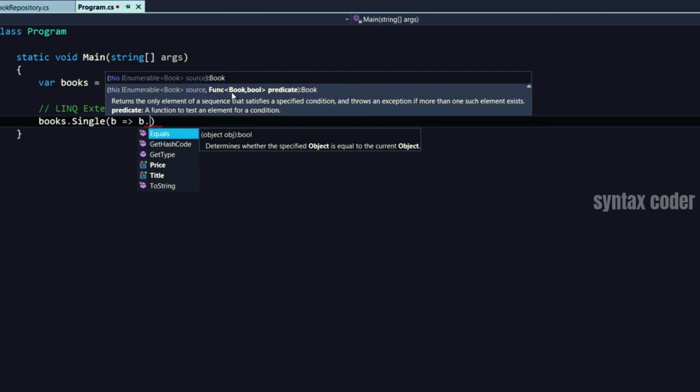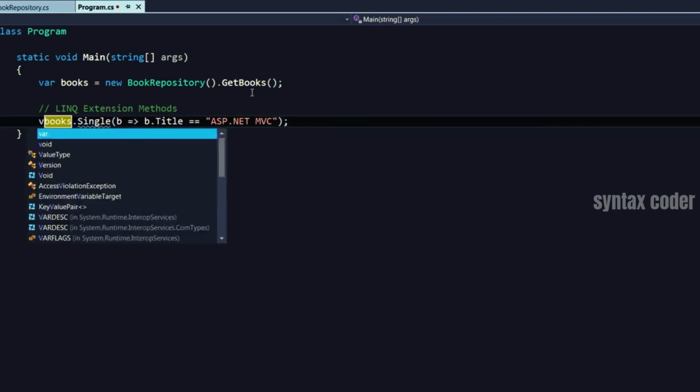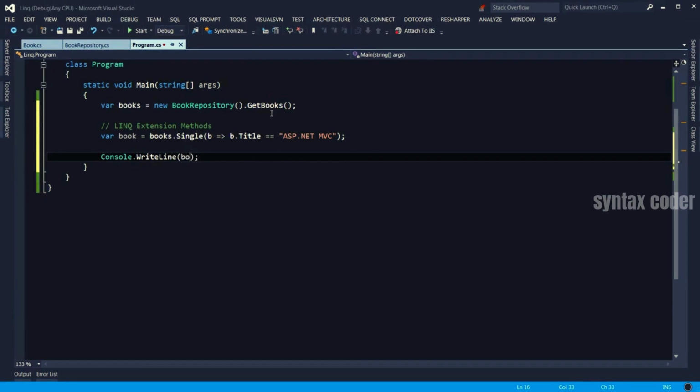It gets a function of Book and bool, which is a delegate, and you can use a lambda expression here. So I would say, give me the book whose title is ASP.NET MVC. And I call it here book. Let's put that on the console, book.Title. Let's run this.